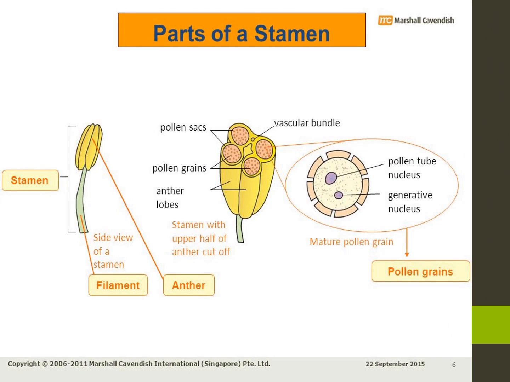See the picture: filament and anther. The stamen is the male part of the flower. The stalk of the male part is the filament. The bag-like structure is the anther. Inside the anther, pollen sacs are there. Inside the pollen sacs, pollen grains are there. The pollen grains sometimes fall down, and sometimes go to another place after they mature.